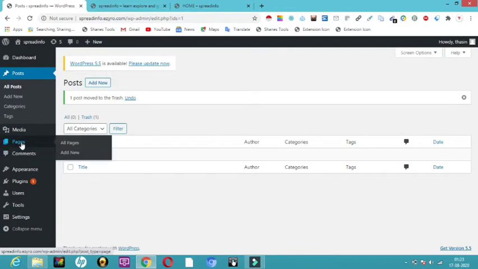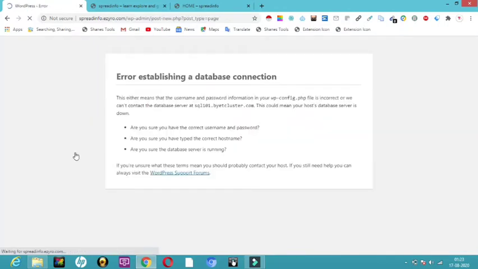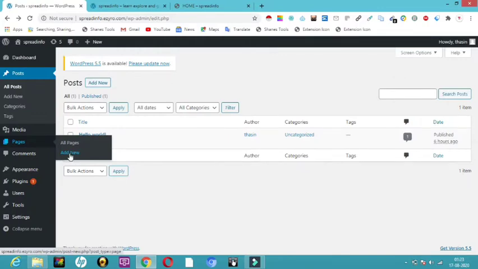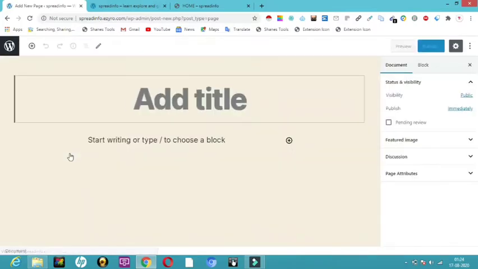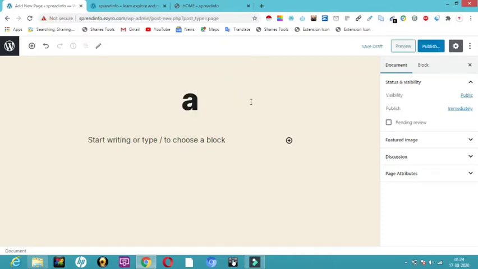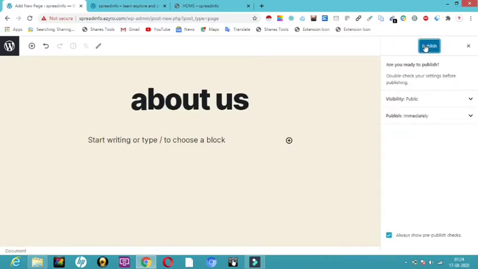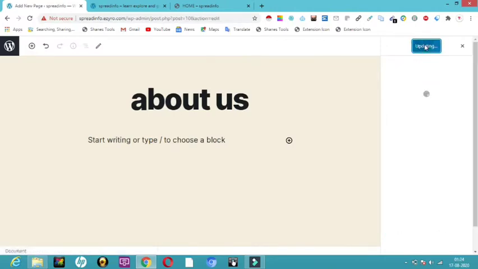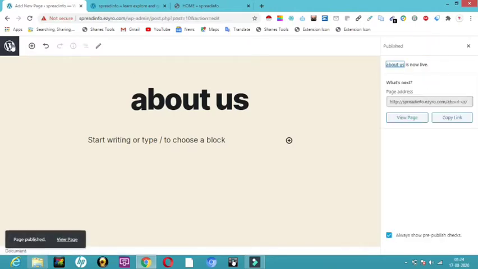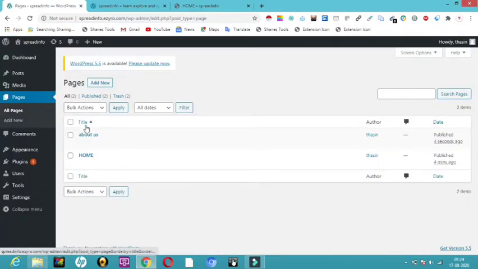So all I have to do is pages, add new. I'm just going to click on the add new button. Even if you go to all pages, there will be a button called add new, that also. So now it has taken me here, and I'm going to give the title about us. I am going to publish this at the same time, publish. Now I have a home page. Now I have about us, and one more page I'm going to create.